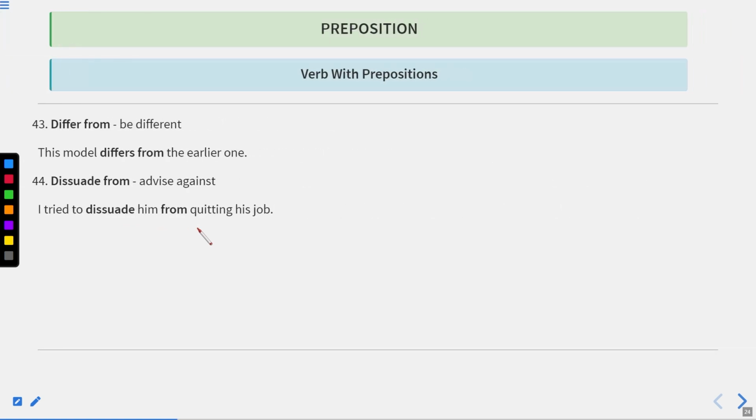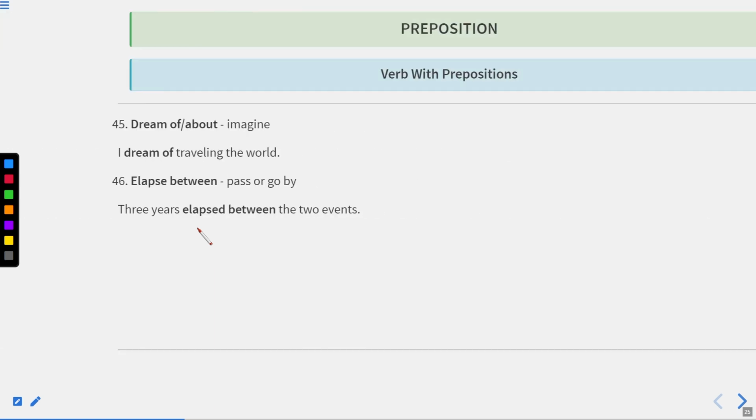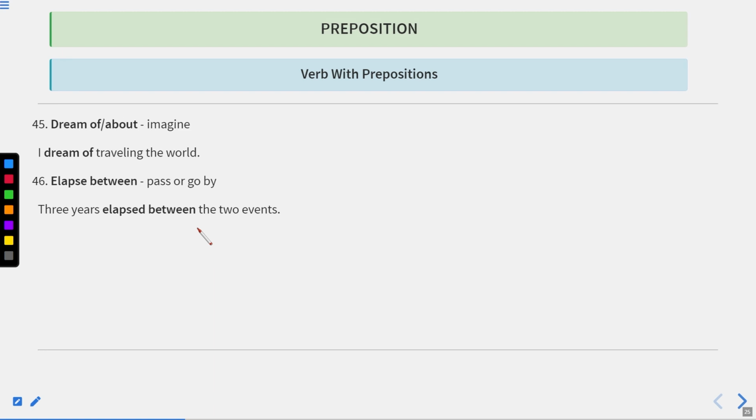Differ from means be different. This model differs from the earlier one. Dissuade from means advise against. I tried to dissuade him from quitting his job. It means when you are persuading another person for not doing the same thing.